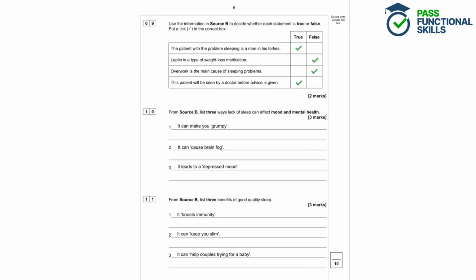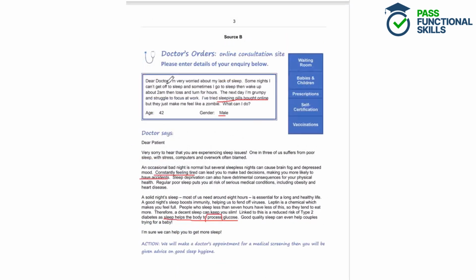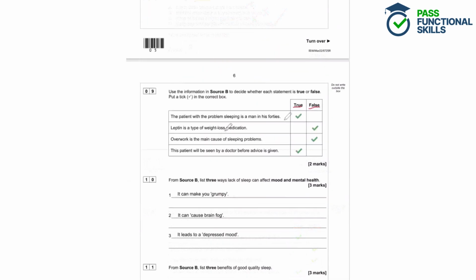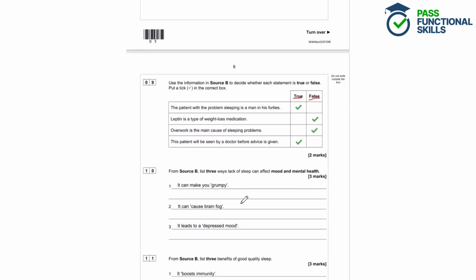Question 9. Use the information in source B to decide whether each statement is true or false. Put a tick in the correct box. So the first statement, we are looking for the patient with the problem sleeping is a man in his 40s. So is this true, is it correct, or is it false? So let's look at the patient. Well, he is male, so he is a man, and he's in his 40s, he's 42. So that's true.